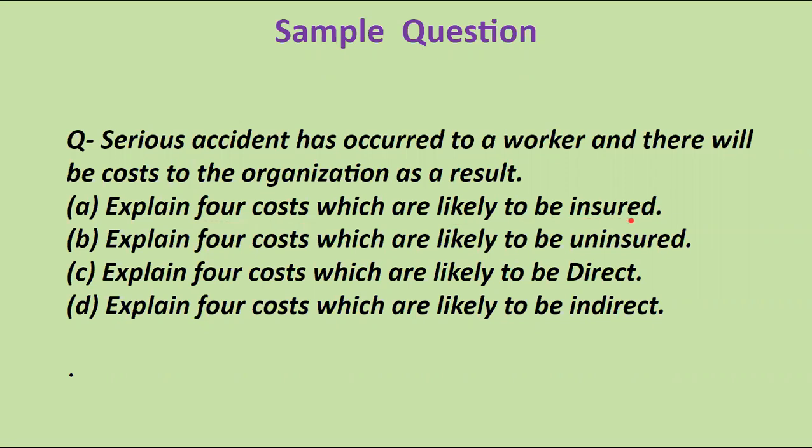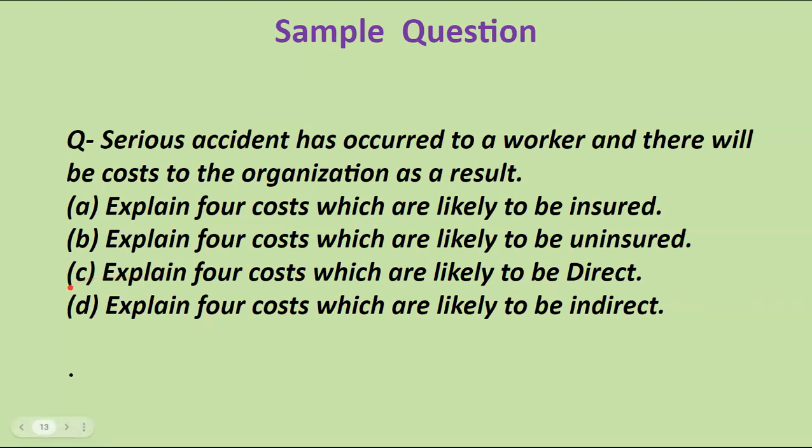So we have to take examples of insured costs, like damage cost. Explain four costs which are likely to be uninsured, like extra overtime payments or compensation cost which is not covered by the insurance agencies, and expenditure toward the brand image.